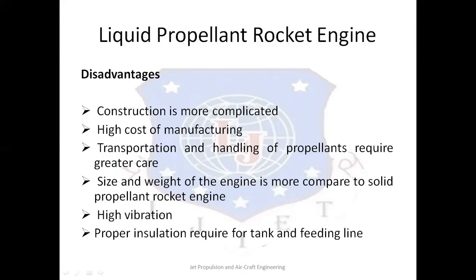And by considering more parts, the overall cost of manufacturing is also higher as compared to solid propellant rocket engine. The third disadvantage is that there are additional handling and safety problems if the propellants are poisonous and corrosive. Therefore, transportation and handling of propellants require greater care.